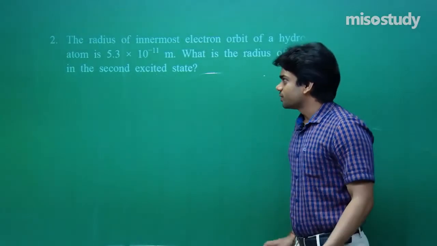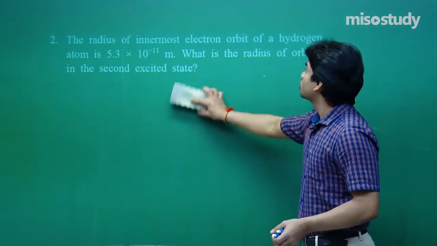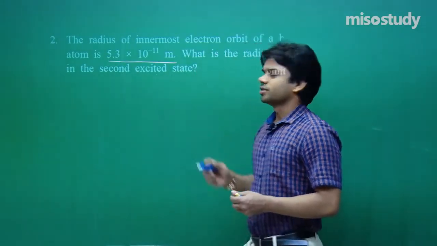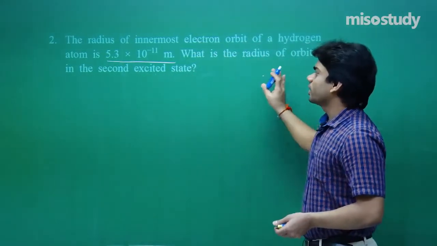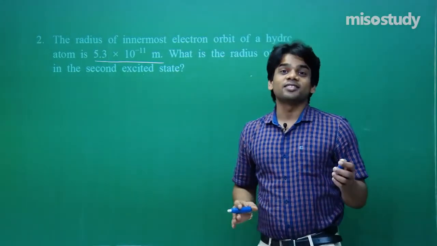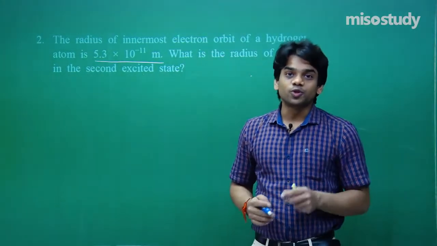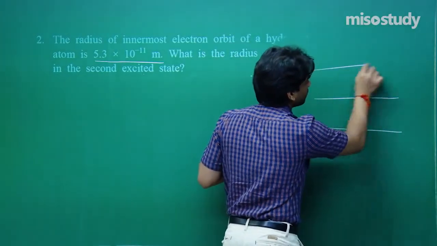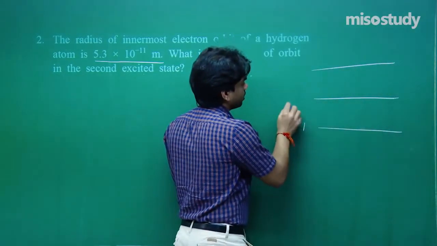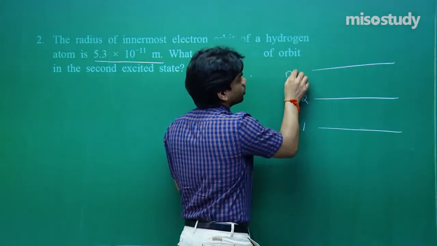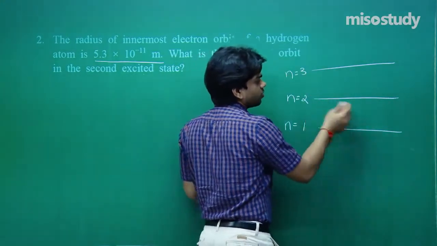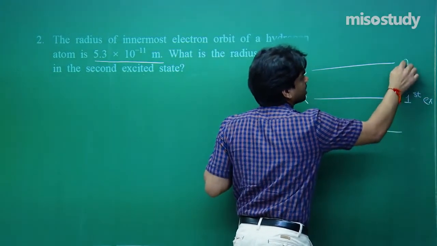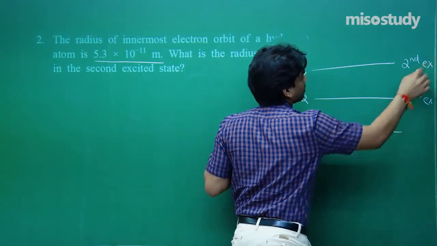Again, it's a 1 mark question. The radius of innermost electron orbit of a hydrogen atom is 5.3 into 10 power minus 11 meter. What is the radius of orbit in the second excited state? Second excited state, that is, we are talking about n equals 3, in which the electron has reached. So if I talk about n equals 1, n equals 2, n equals 3 levels, this is the first excited state, and this is the second excited state. That is what we know.